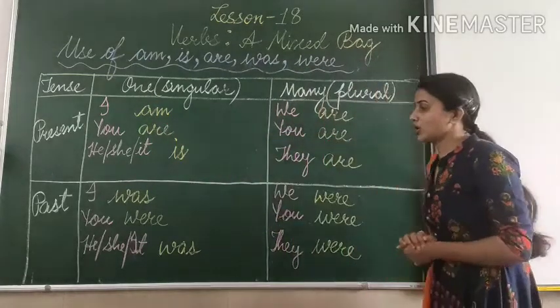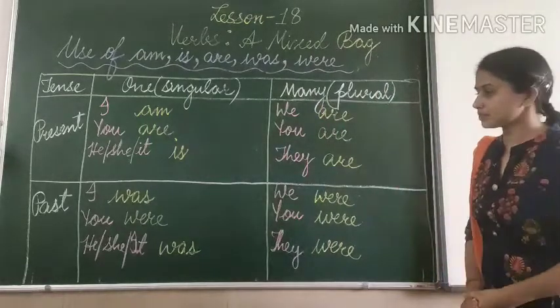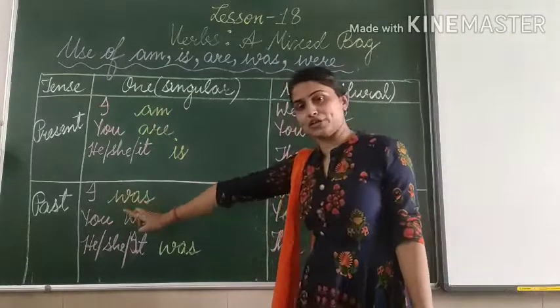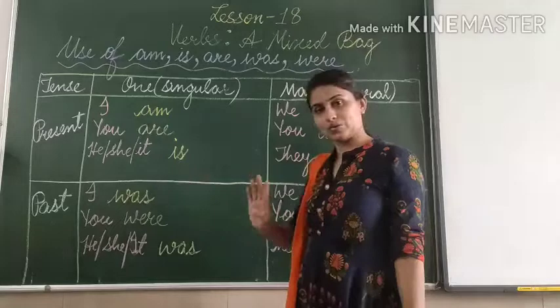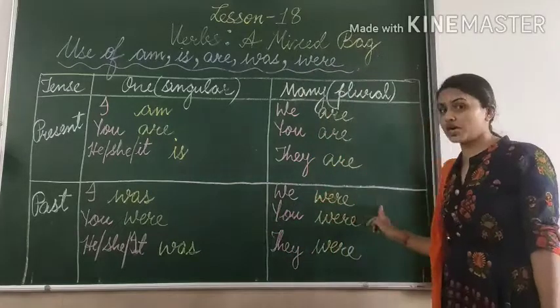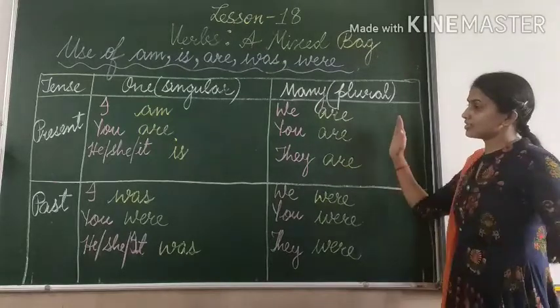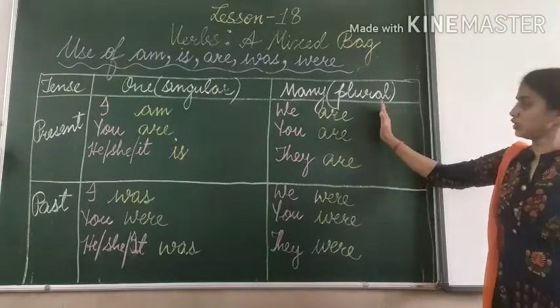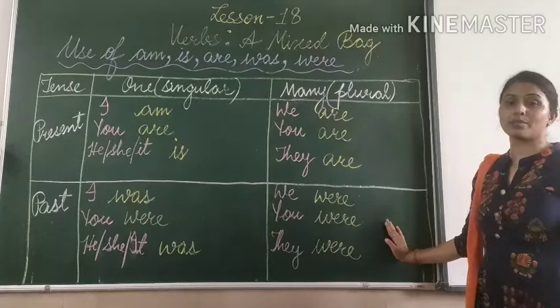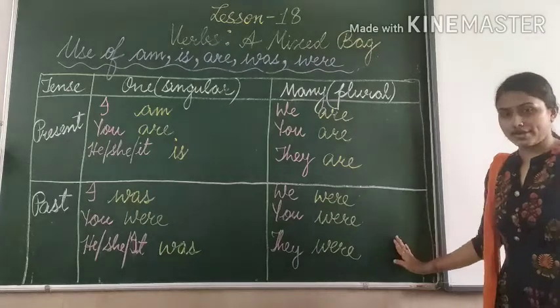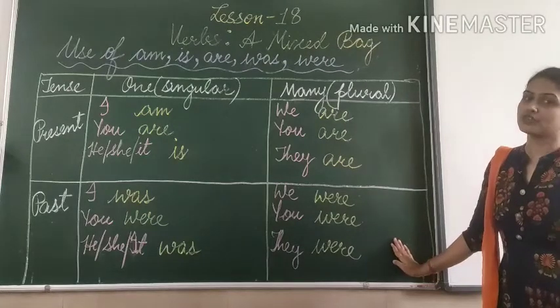Now let's go to past tense. With I, as I have already told you, you will use was. With we, were. So first, let's see the plural form. In plural form, when the sentence is in present tense, we will use are, and when the sentence is in past tense, we will use were. I guess there is no confusion with this.